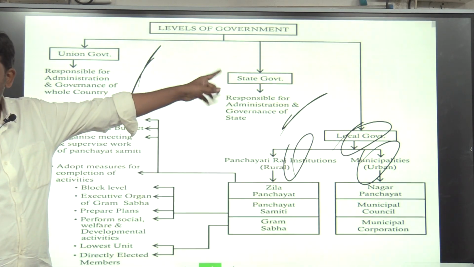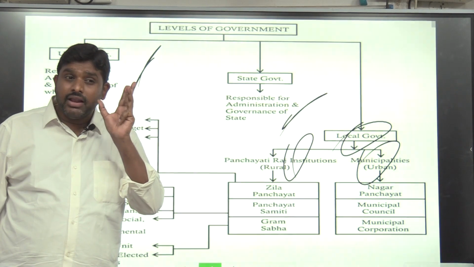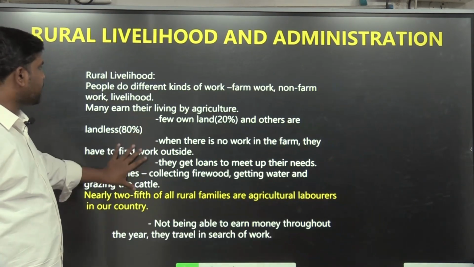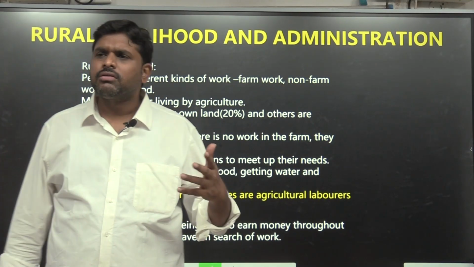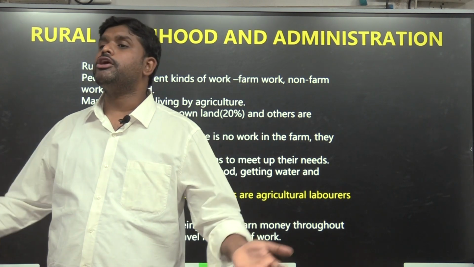Three levels of government. Three levels of Panchayat: village level, mandal level, and district level. Oh sir, I got it. Now the 6th class student is asking, tell me more. Sir, tell me more about rural life. So there is something called rural livelihood.